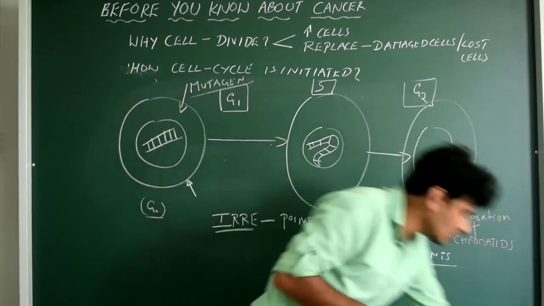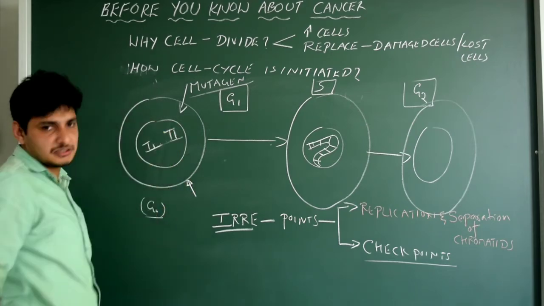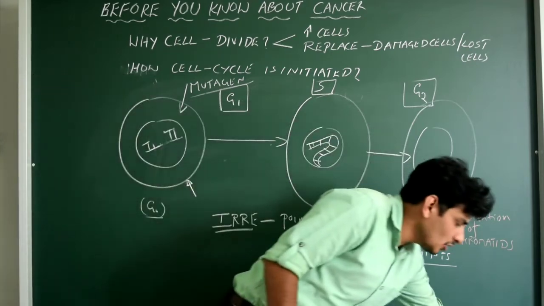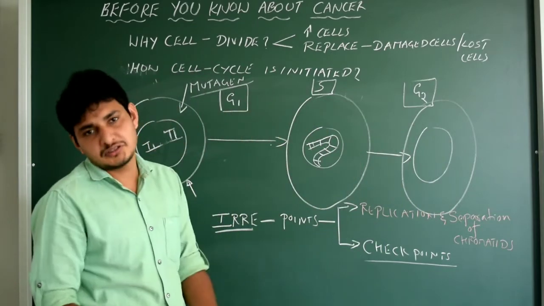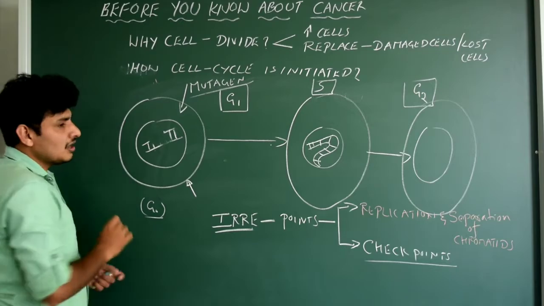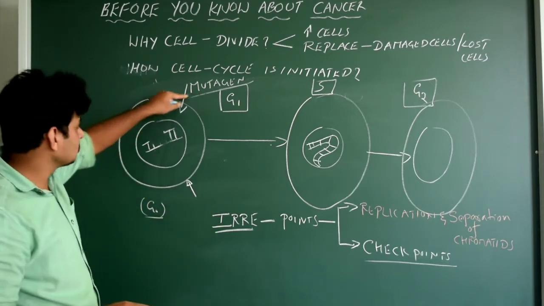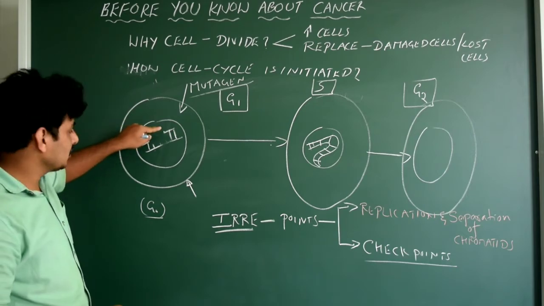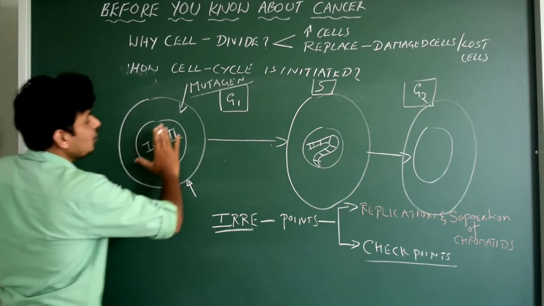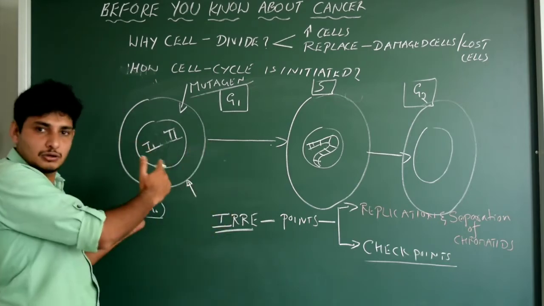So this is the normal DNA, and now it is being damaged. Some base pairs or some nucleotides are damaged, some bases removed, deleted. That is the mutagen which causes mutation in the genetic material. But the cell has already jumped into the cell cycle. It cannot come back. Got it?